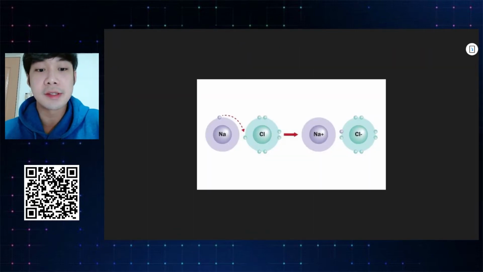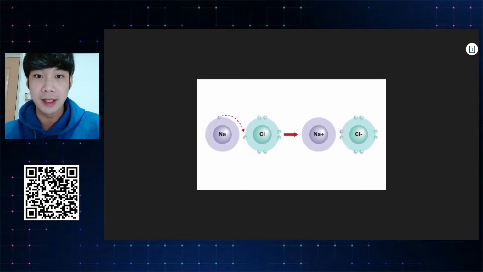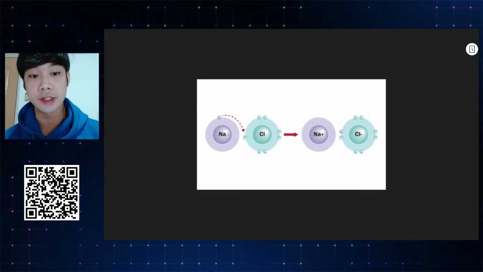Okay, in this example is sodium chloride. Sodium chloride is an ionic bond because sodium is a metal and chlorine is a non-metal. So metal bonded with non-metal is an ionic bond. So easy, right? This is how an ionic bond works. The sodium in this case will transfer an electron over to the chlorine, the non-metal.